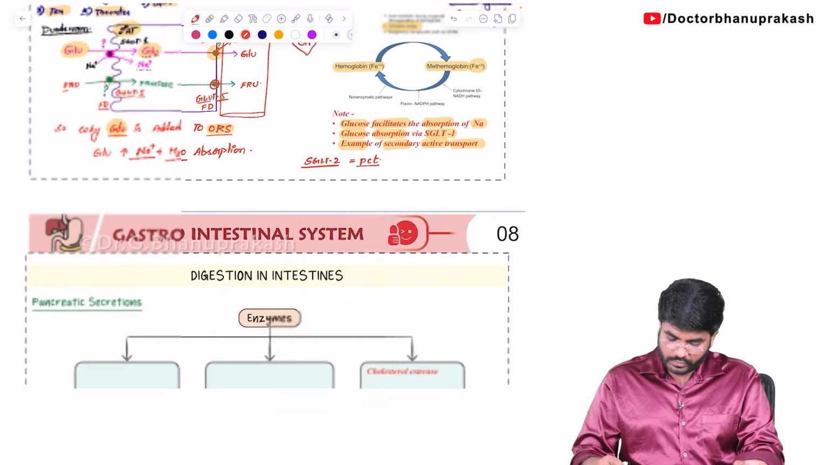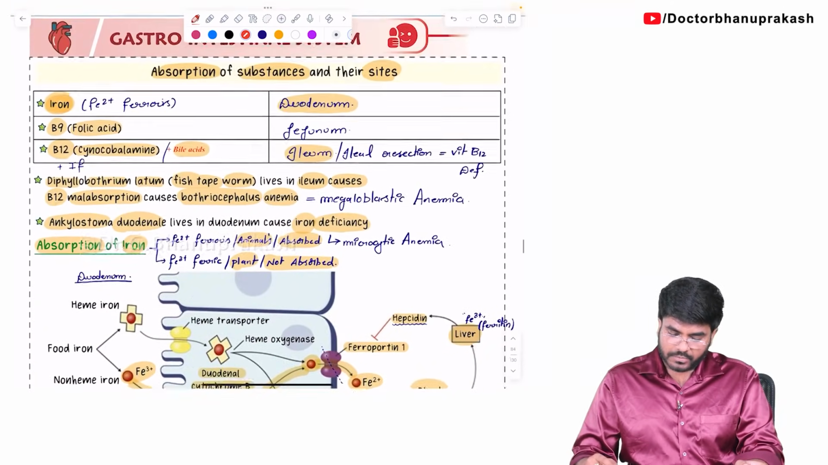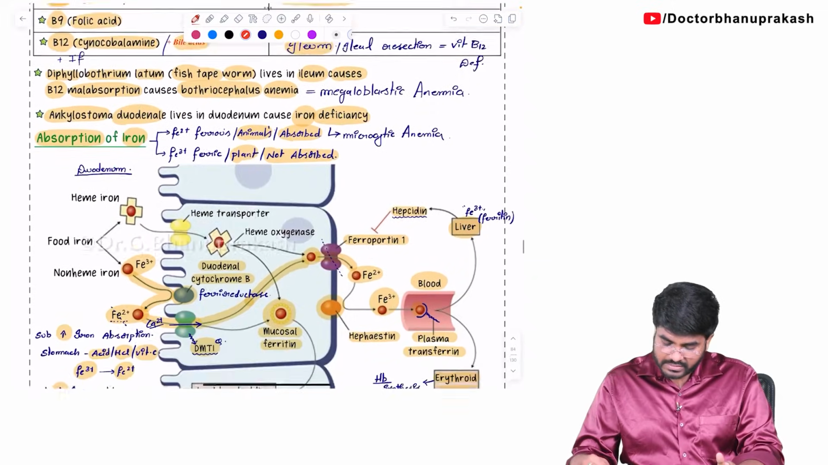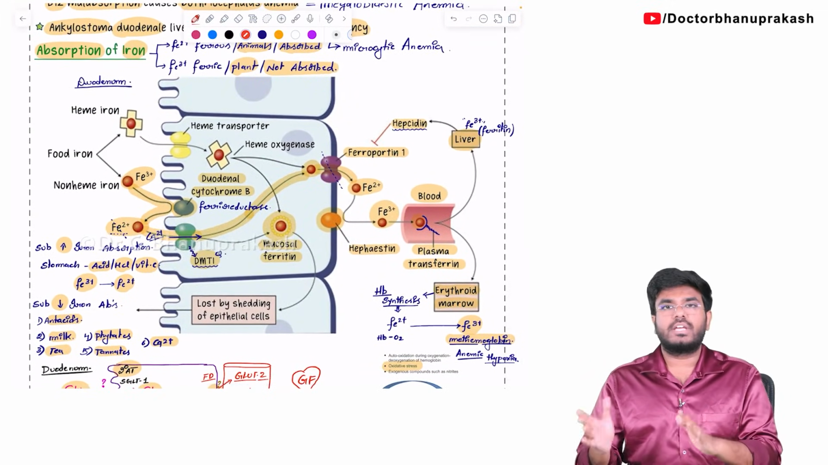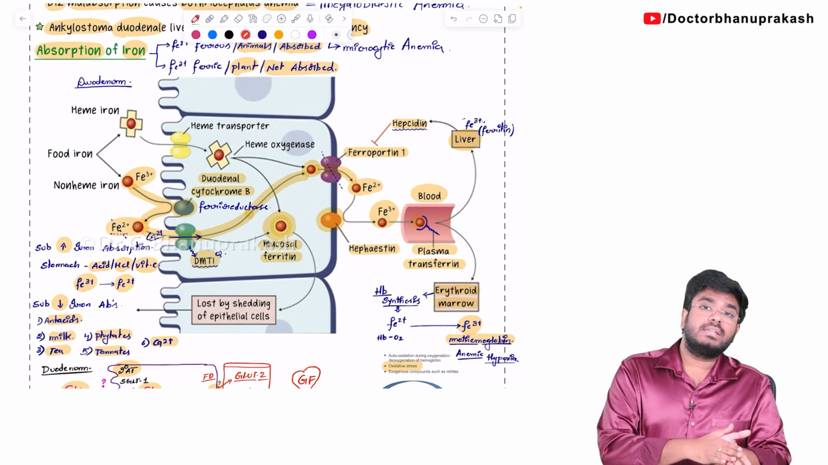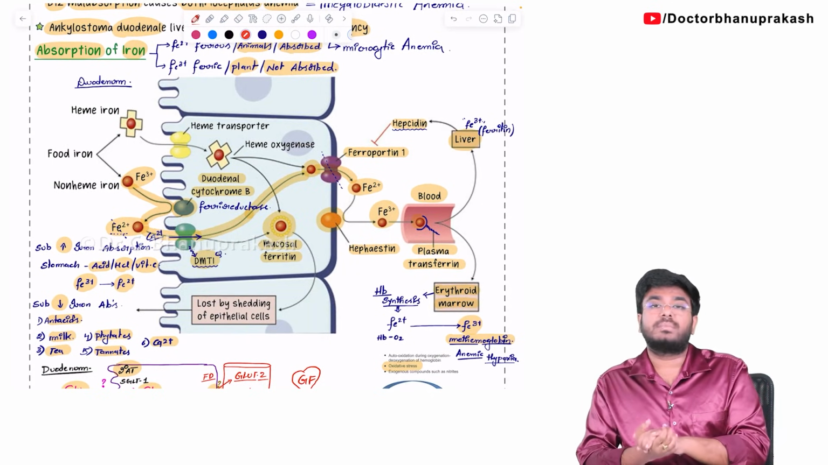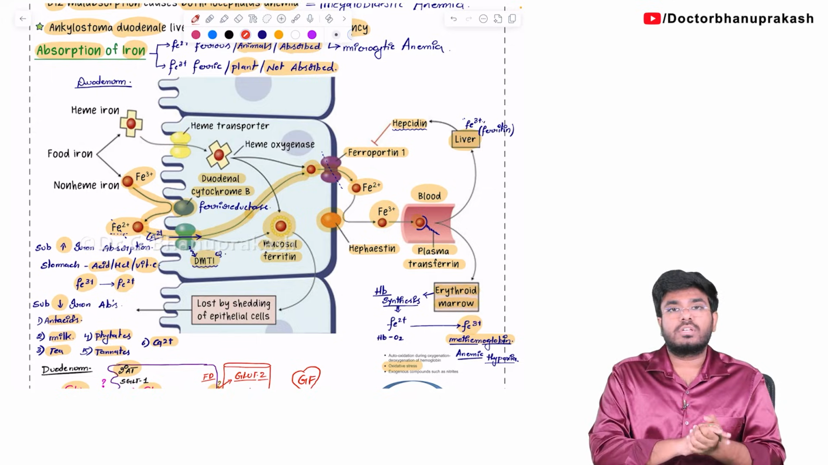Okay, so with this we have successfully completed the topic of absorption of different substances. Also we have seen in detail how iron is absorbed. What are the different steps, what are the conditions where iron absorption increases and the substances which decrease iron absorption, what is methemoglobinemia and how it causes anemic hypoxia.